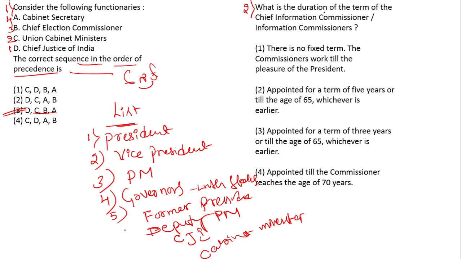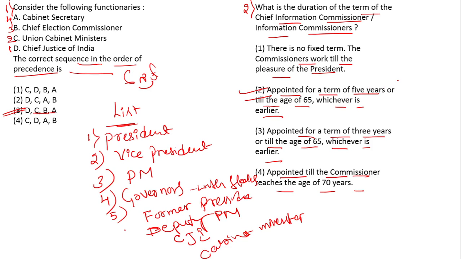Second question: what is the duration of the term of the Chief Information Commissioner or Information Commissioner? Options are: there is no fixed term, the commissioner works at the pleasure of the President; appointed for a term of 5 years or till the age of 65 years, whichever is earlier; appointed for a term of 3 years or till the age of 65 years, whichever is earlier; and appointed till the commissioner reaches the age of 70 years. So the correct option is 2, appointed for a term of 5 years or till the age of 65 years, whichever is earlier.